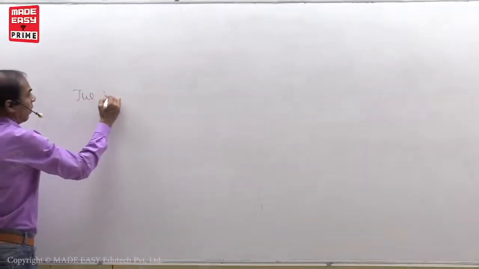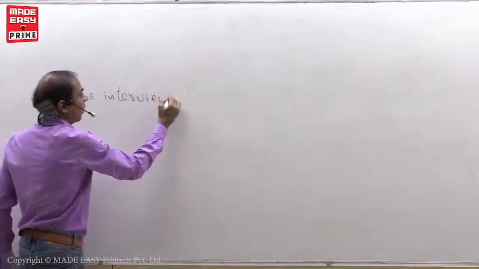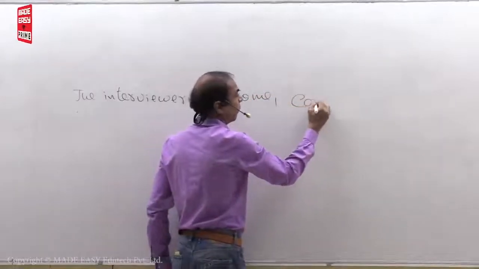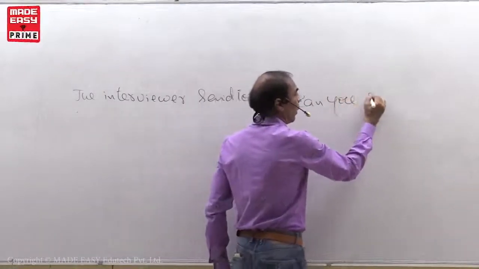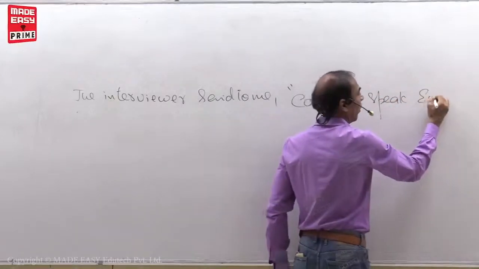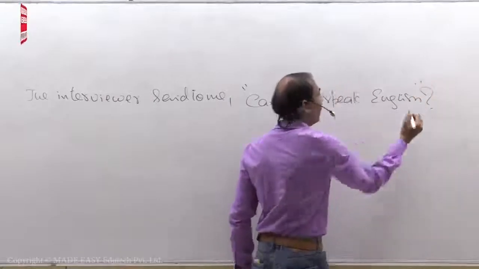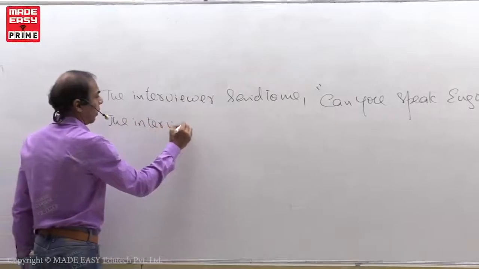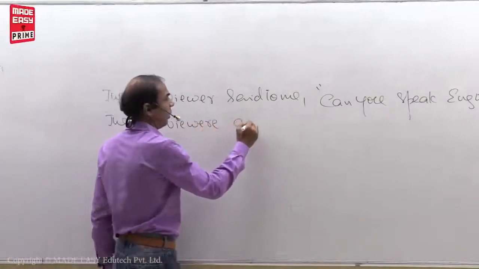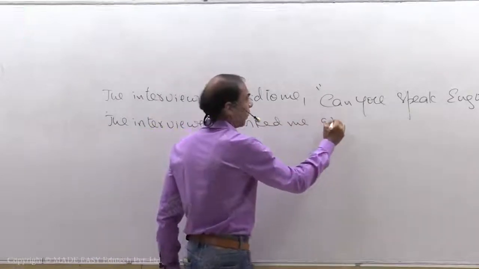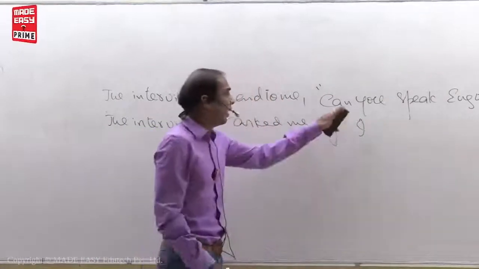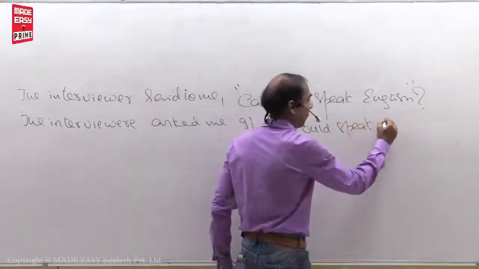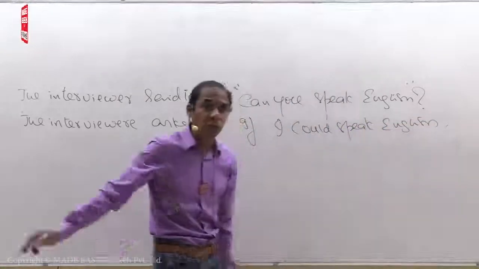See, the interviewer said to me, "Can you speak English?" Right? See, the interviewer asked me if I. Okay. What is the past form of can? Could. If I could speak English. Very easy. If I could speak English.